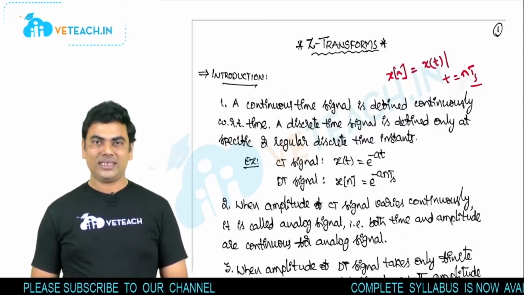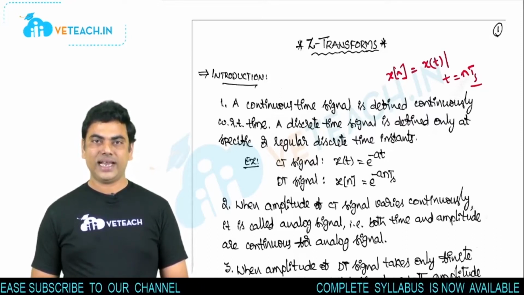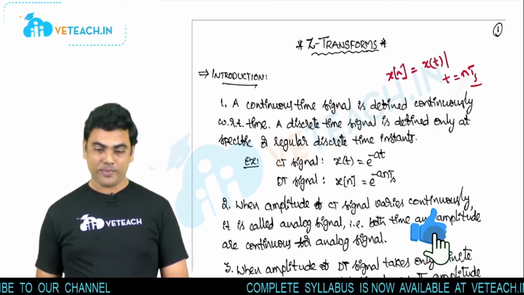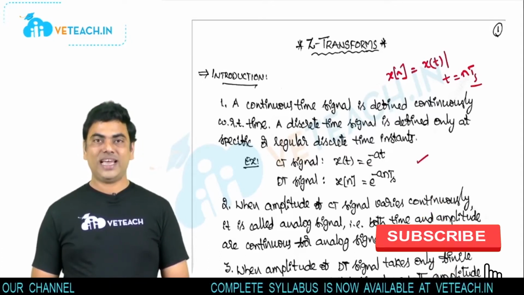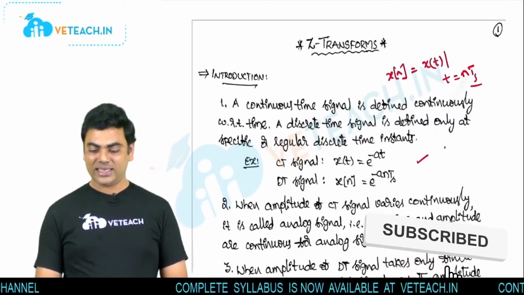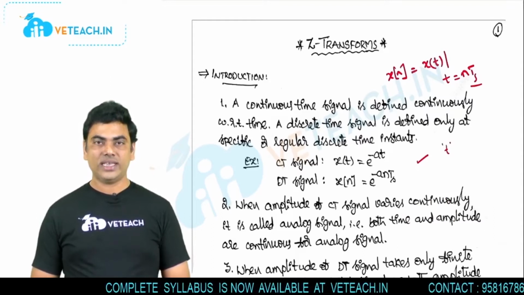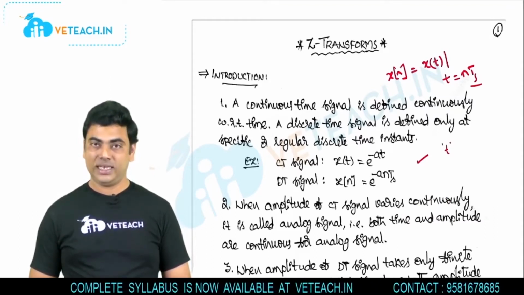Now there are certain differences in the discrete and continuous time signal representations. Now let us see them point by point. In the continuous time signal, the time index is represented by t and it varies continuously from minus infinity to plus infinity.